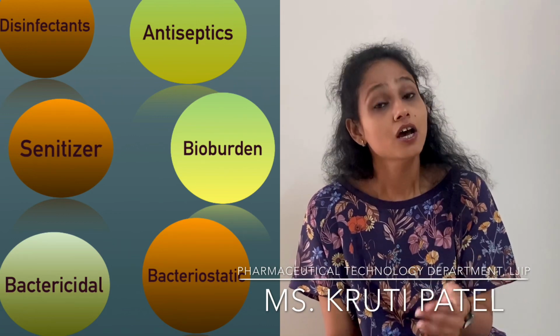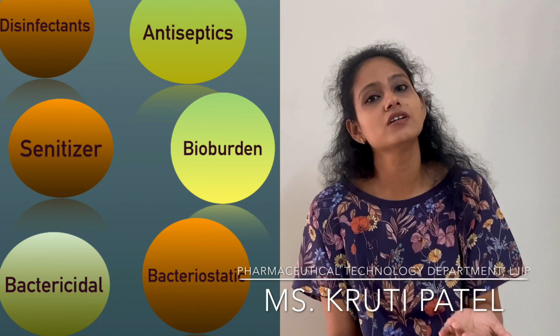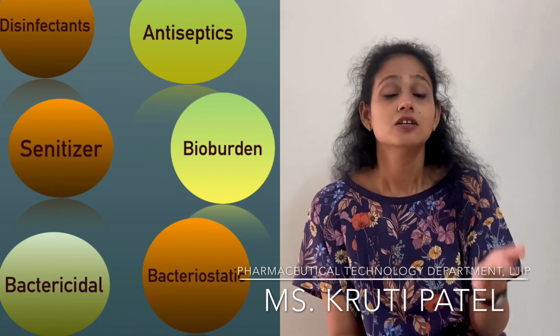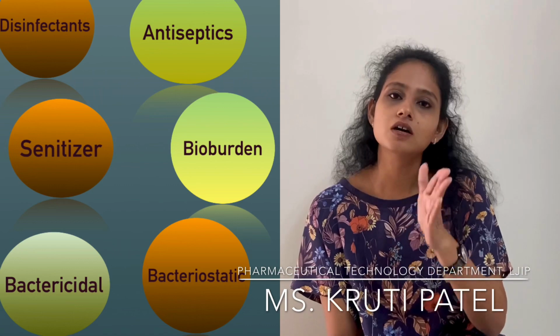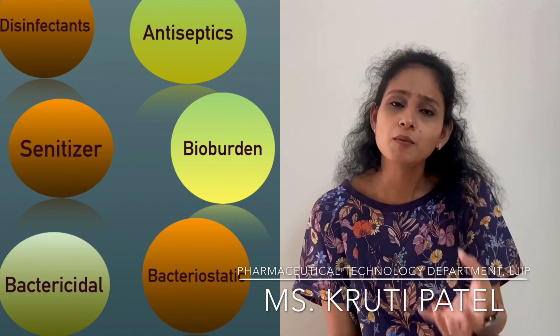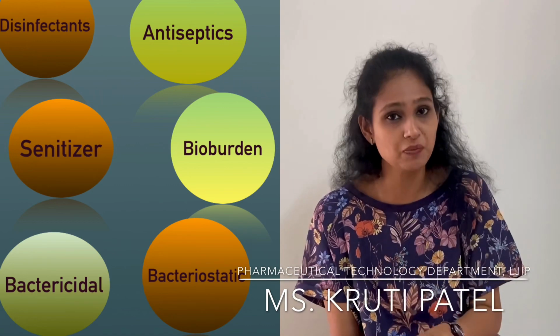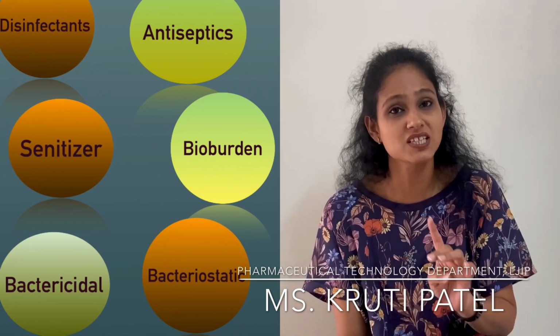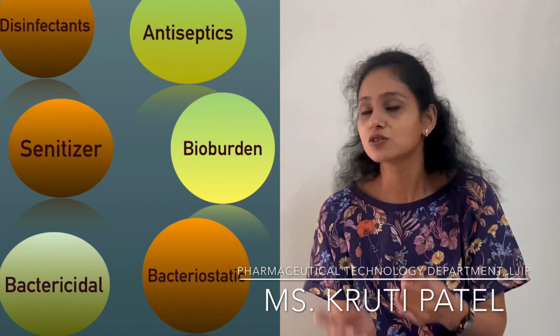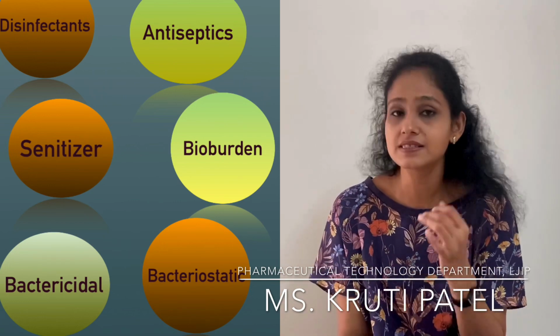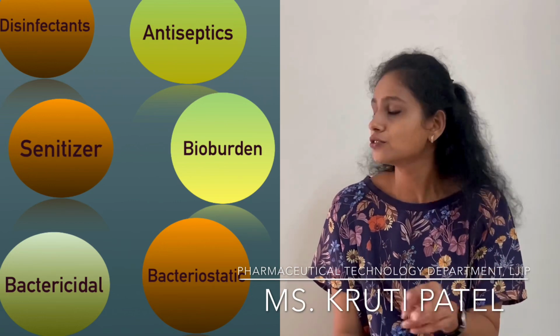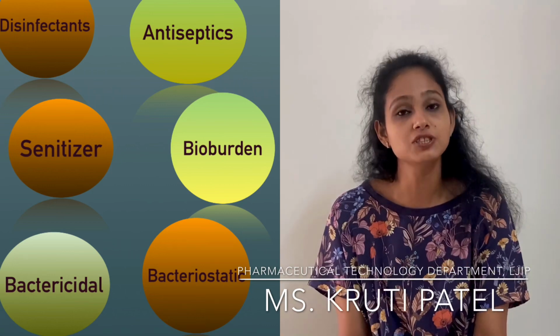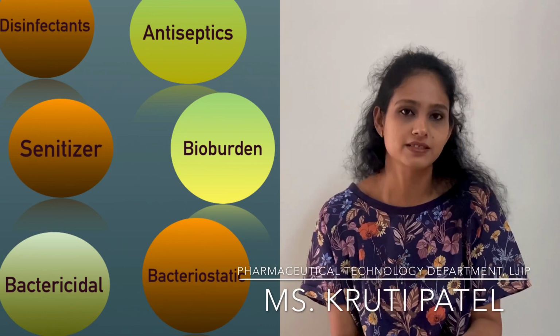What will happen? The growth of microorganisms will be stopped. The amount of microorganisms may remain as it is, but there won't be any growth. So these are the two important words, bactericidal and bacteriostatic. These are the basic terminologies which we will be using in the sterilization chapter.